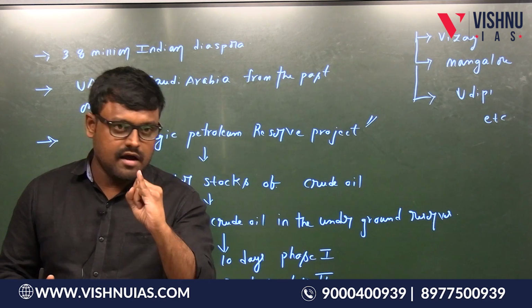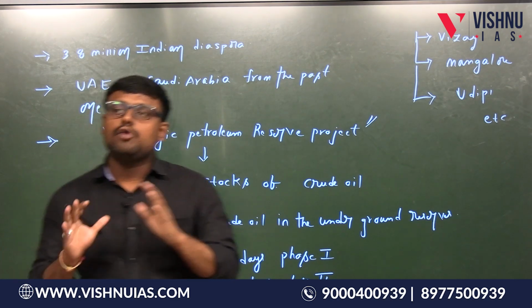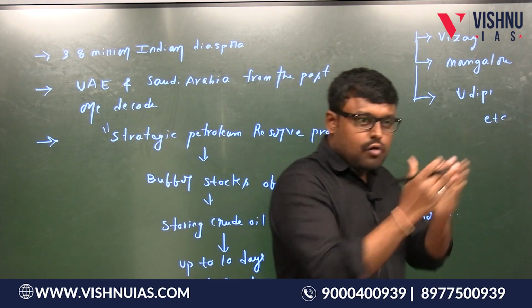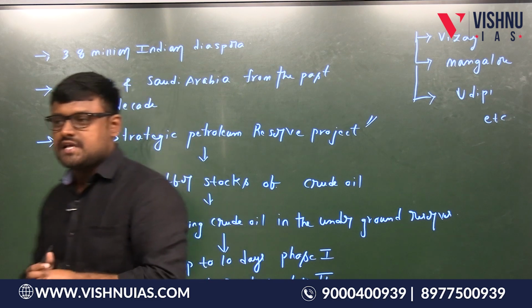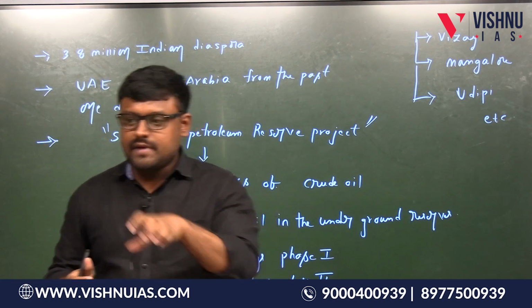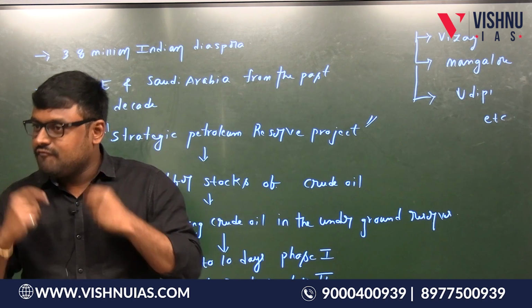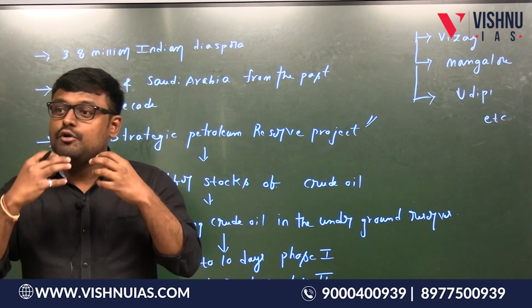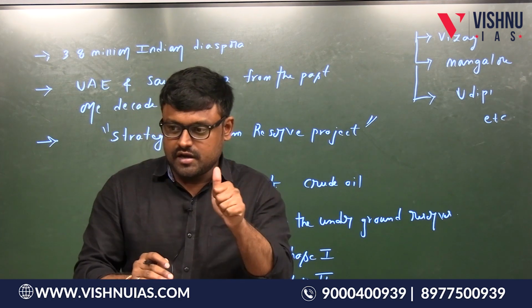This is before the Russia-Ukraine war. But now the Russia-Ukraine war has been taking place, and there are sanctions imposed by the Western countries. Because of those sanctions, we are able to purchase Russian oil at a very low price. Is this point clear?